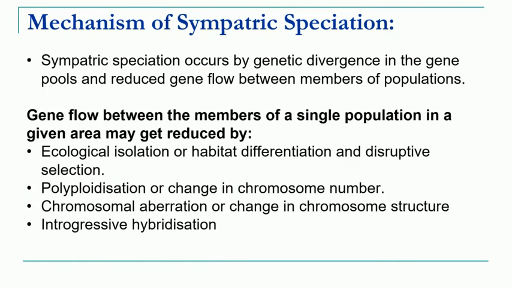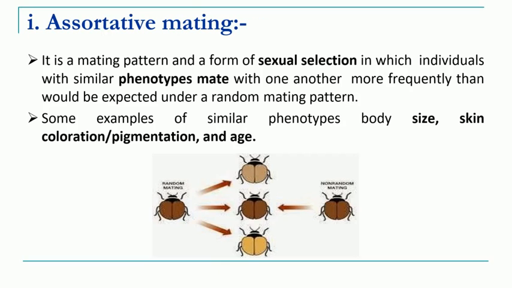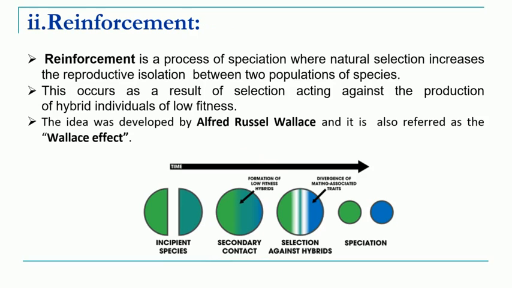Then we have seen the five mechanisms of speciation. Assortative mating means selective mating based on size, skin color, pigmentation or age. If such mating takes place, it is called assortative mating. Reinforcement is a phenomenon where natural selection plays an important role.